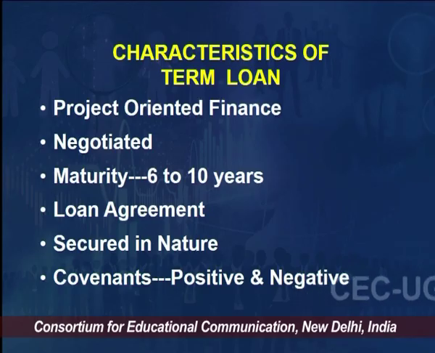Let me quickly explain these characteristics to you. Generally term loans are extended for a particular project, that is how we call them project loan or project financing. A particular project could be to set up a new unit in X city or Y city, to expand the plant from 10 TPH, ton per hour, to 20 TPH, like that.